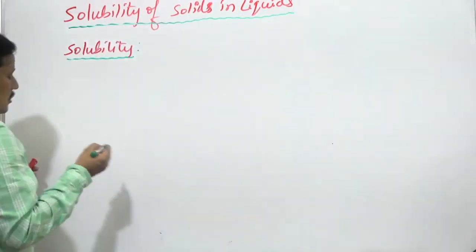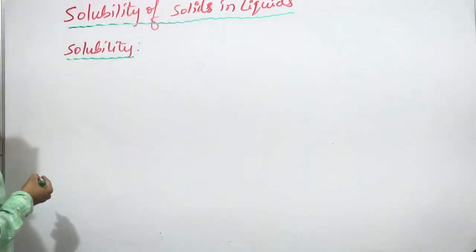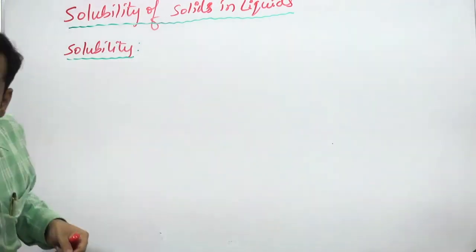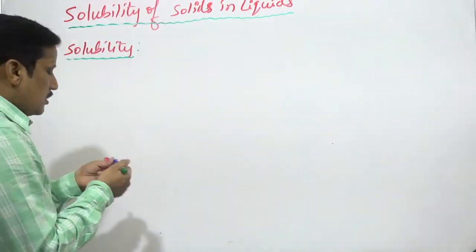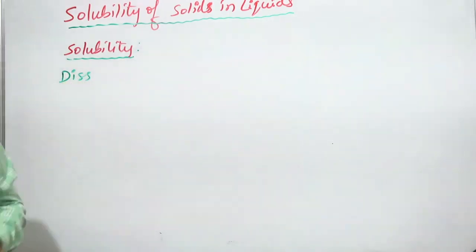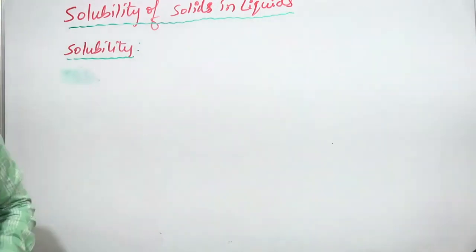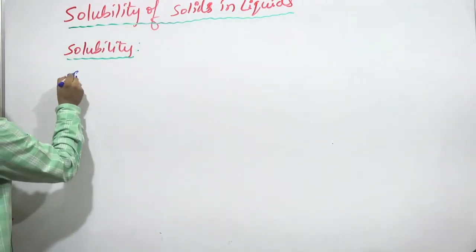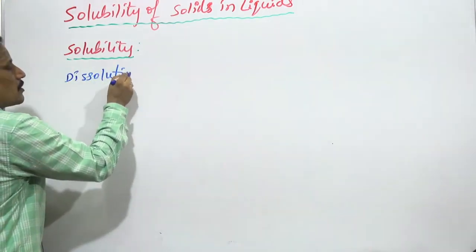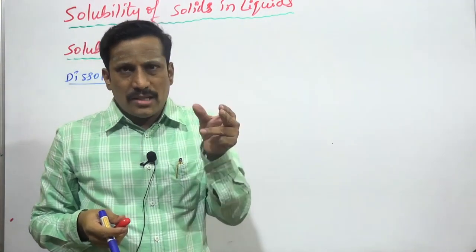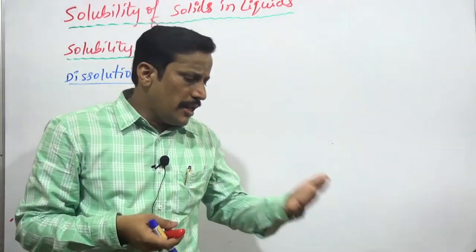Let us see how exactly solids are going to be soluble. What is the mechanism in that? We use the word dissolution, and crystallization. Dissolution means what? When a solute is added to a solvent, it gets dissolved.